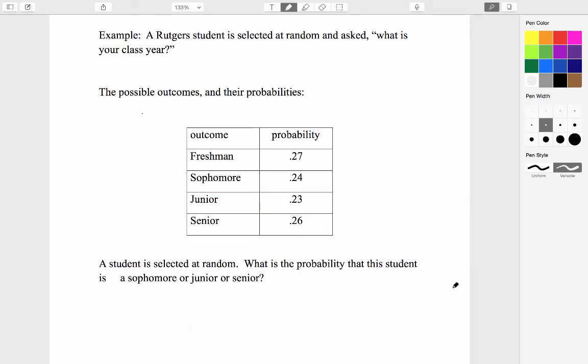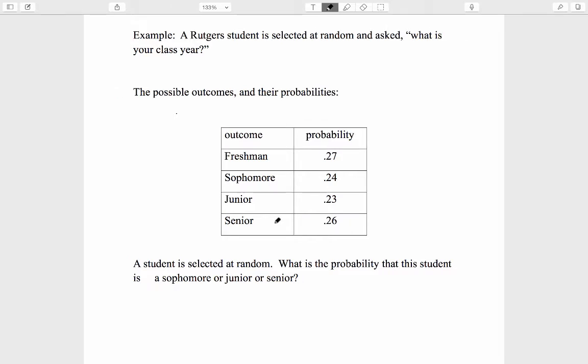In our example, a Rutgers student is selected at random and asked, "What is your class year?" By class year, I mean freshman, sophomore, junior, senior. So those are the outcomes. Those are the most basic answers that the randomly selected student could give. And let us suppose that these are the associated probabilities of these outcomes. These aren't exact numbers, but they are a reasonable conjecture. A student is selected at random. We can ask, what is the probability that this student is a sophomore or junior or senior? That is the event. To be a sophomore or junior or senior.